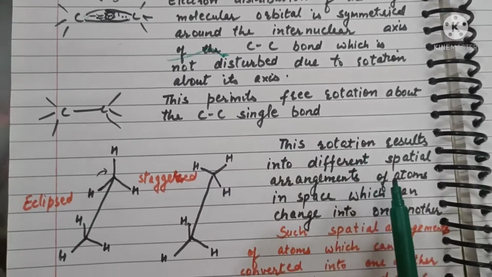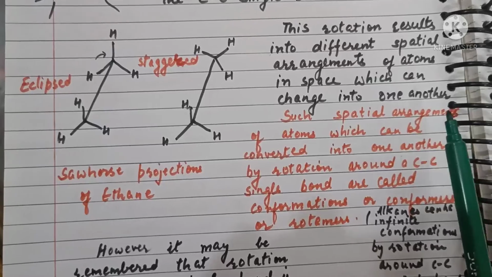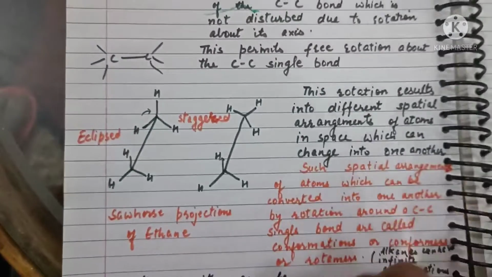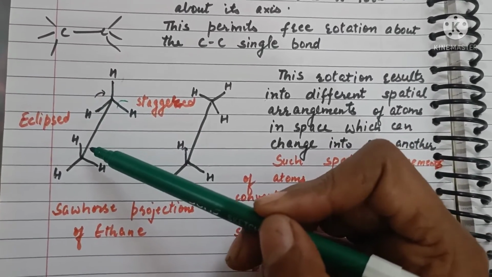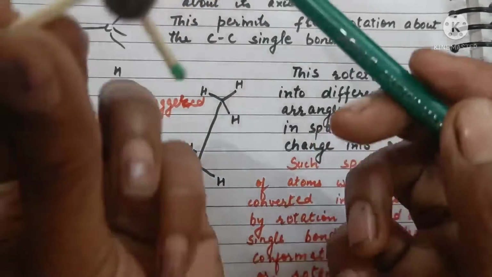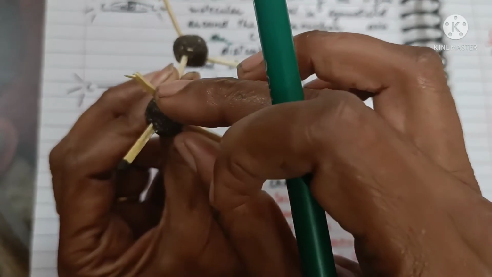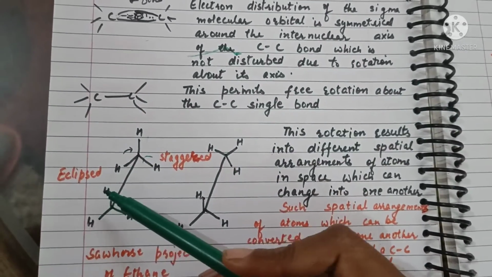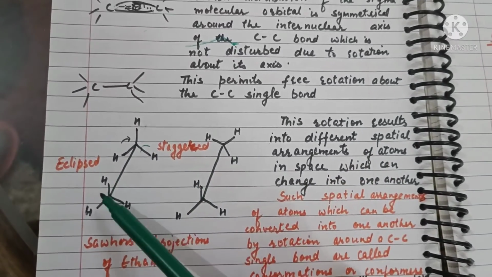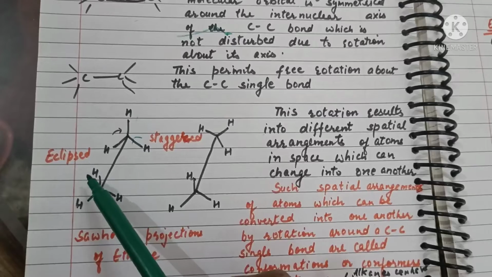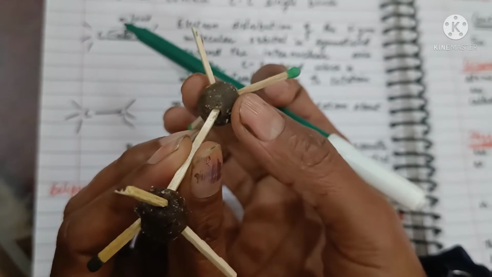And rotation results into different spatial arrangements of atoms in space which can change into one another. For example, this is first carbon and the second carbon. This conformation is such that the hydrogen of the second carbon hides exactly behind the hydrogen of first carbon. So this is an eclipsed conformation. Similarly, all the hydrogens are eclipsed by the hydrogens of the first carbon. This is one conformation. We can rotate this bond like this to arrive at other conformations.